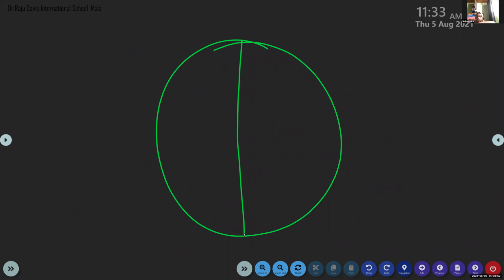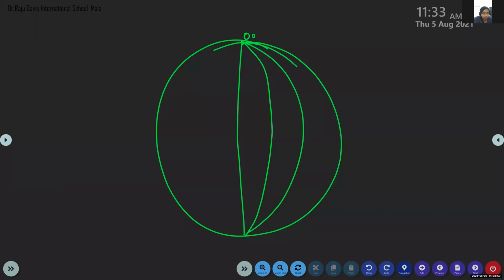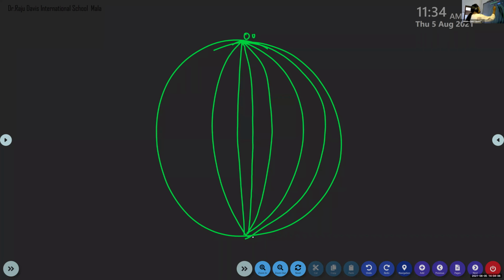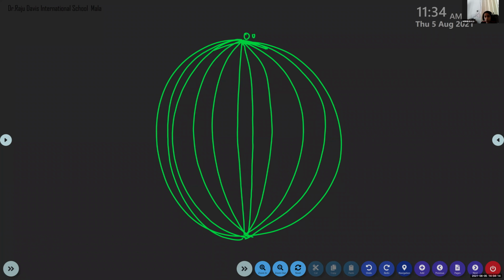Zero degree. So we know that they are vertical lines, and the biggest lines. They connect two poles, the North Pole and the South Pole. So the lines of longitudes meet at the poles. If you look at this corner, you can see all the lines of longitudes meet at the poles. Yes or no?